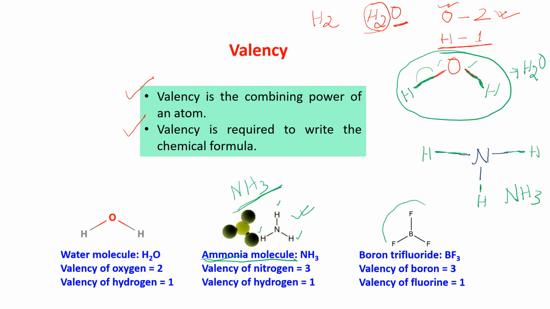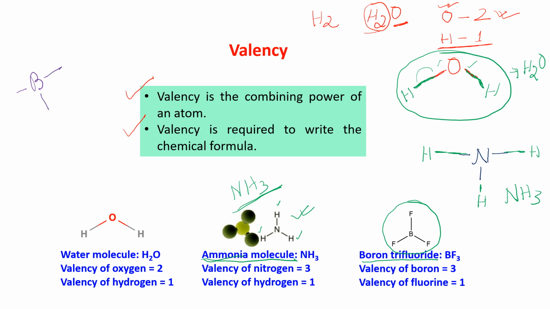Come to BF3. See, B and 3F. The name of this compound is boron trifluoride. Now here also you can see that. Suppose this is boron. Now boron is having 3 hands, 3 valency, 1, 2, 3.